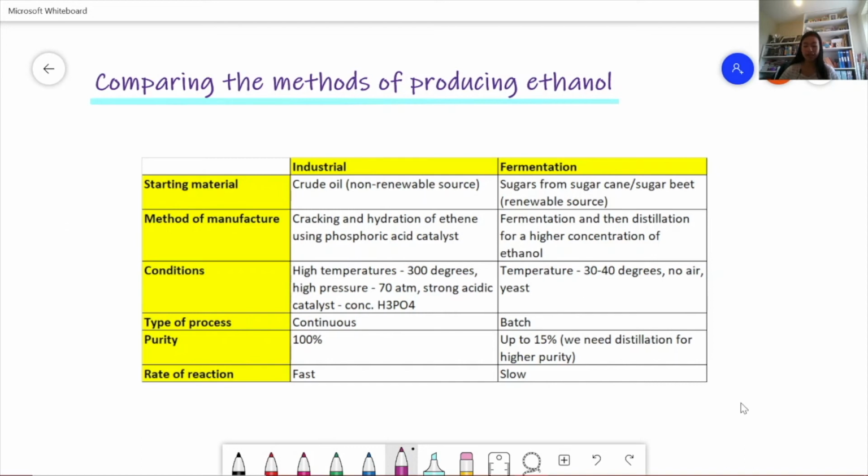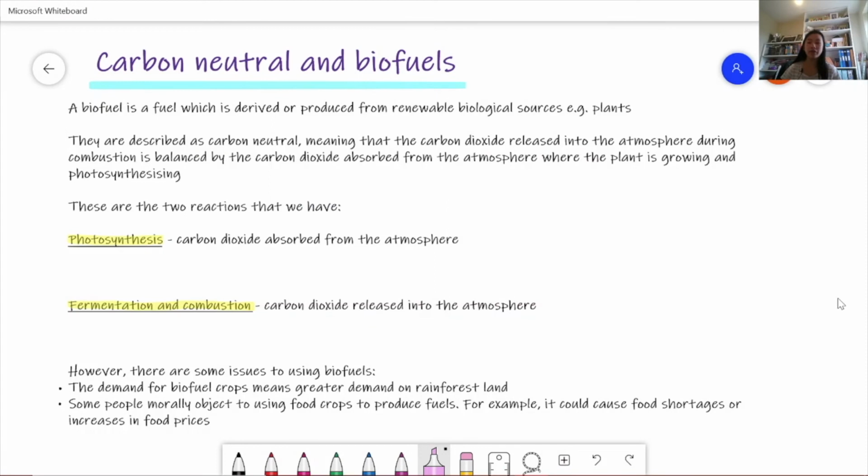And it also depletes land, which is used for growing food crops, because we'll be growing more crops to ferment to produce ethanol. Now we're going to have a look at biofuels.